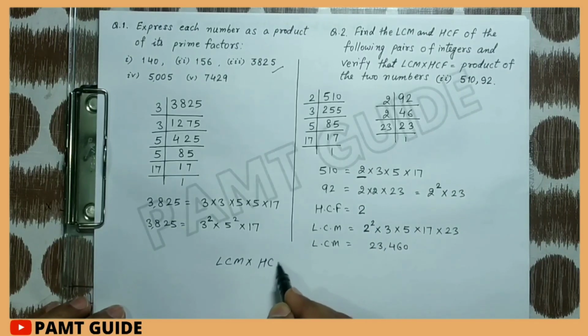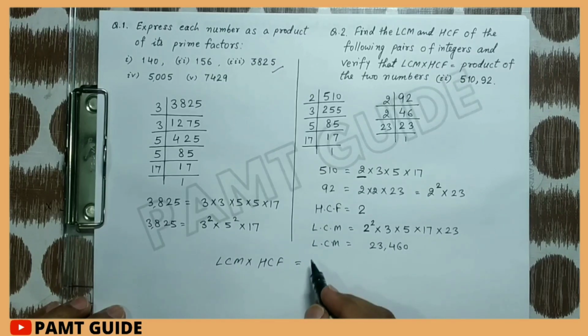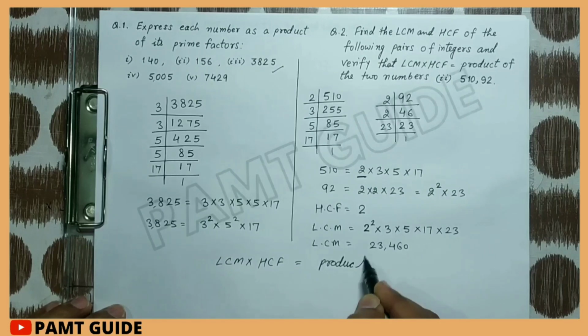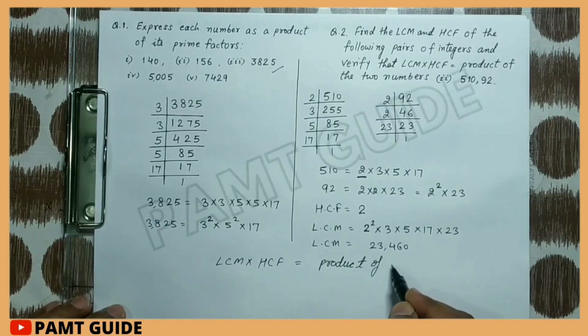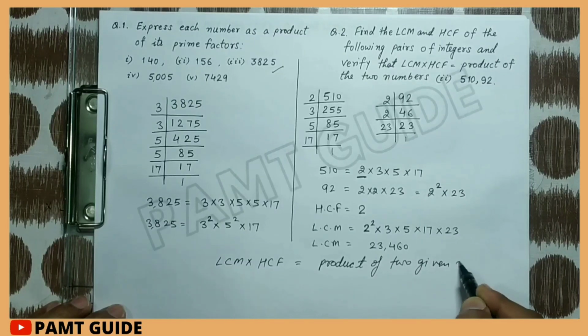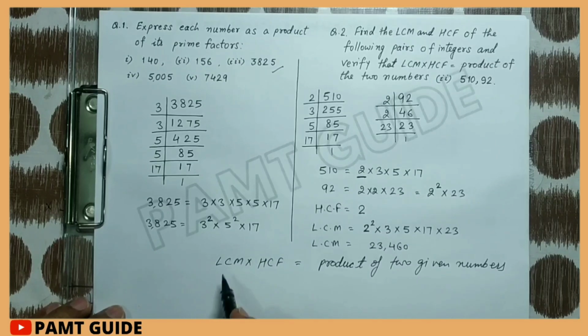LCM multiplied by HCF is always equal to the product of the two given numbers. Then LCM is 23,460 and HCF is 2, and the number is 510 multiplied by 92.